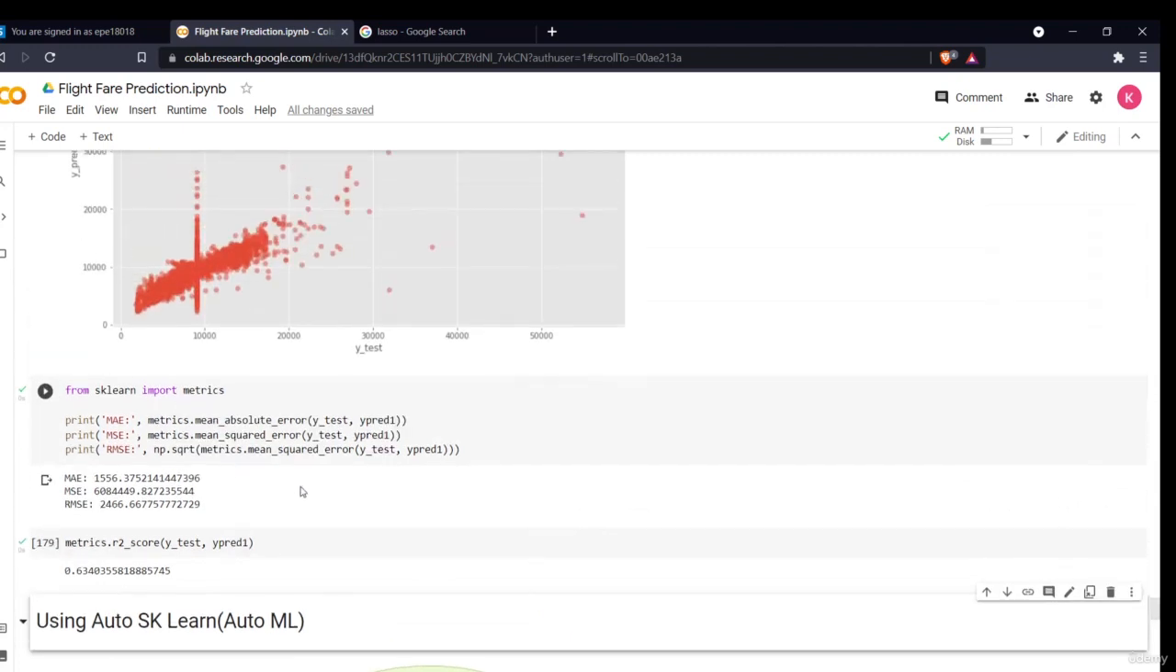Now this was the part of our model building using random forest, that's the machine learning technique. In the next section, we'll be using automated machine learning to see how we can do all of this with the help of AutoSklearn. I'll be discussing what automated machine learning is and what the AutoSklearn library is in the next section.